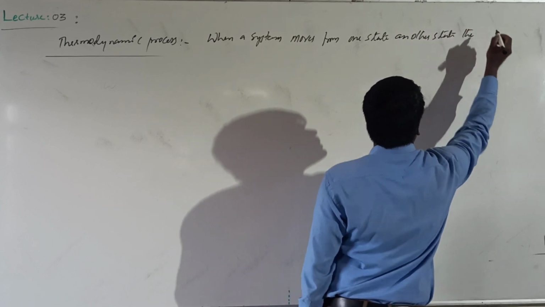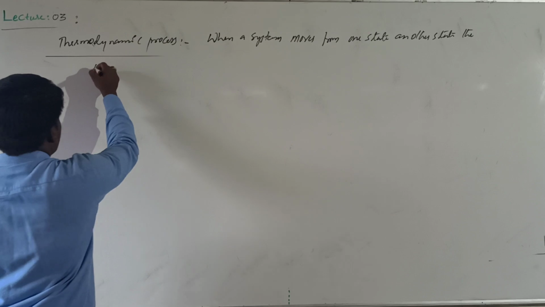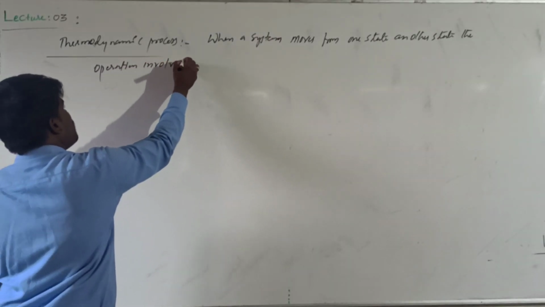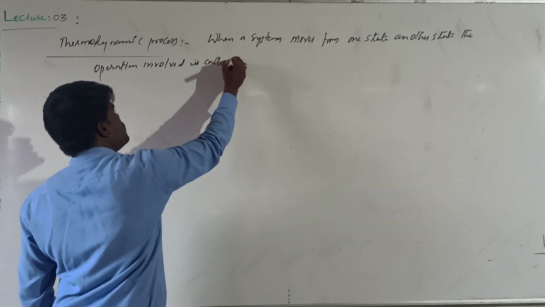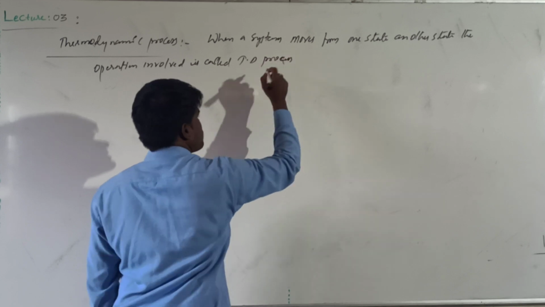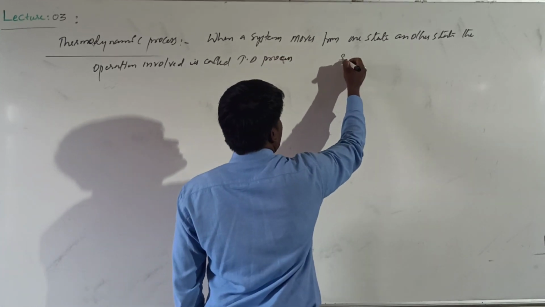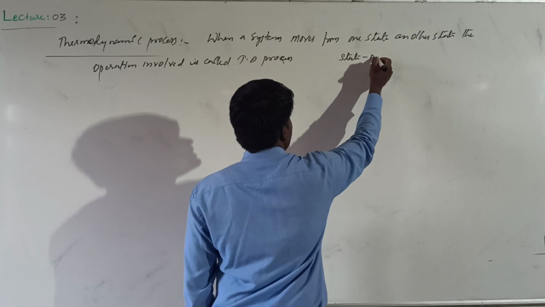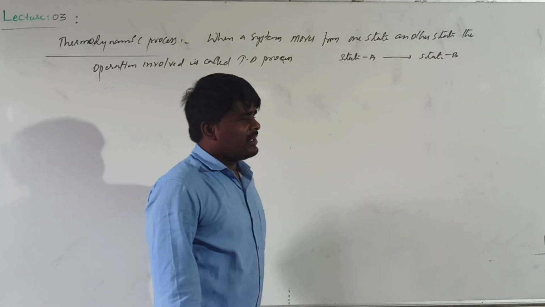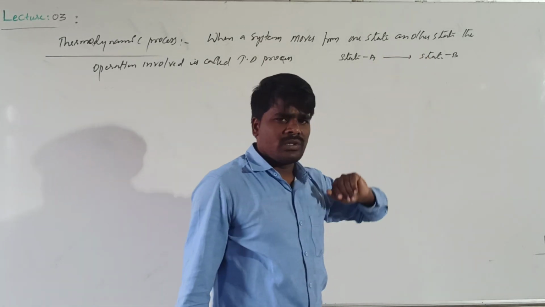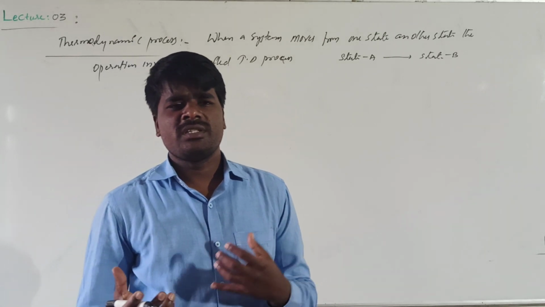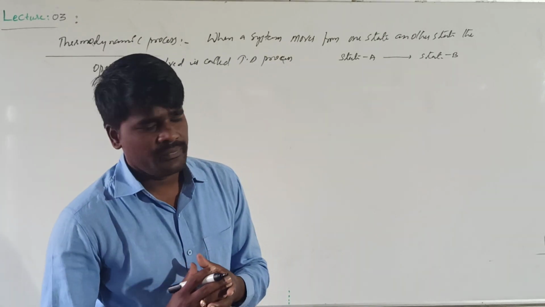the operation involved is called thermodynamic process. For example, assume that there is a system which is at state A, and it is moving to state B. Assume it is at a lower temperature and going to a higher temperature. If any one of the thermodynamic properties is changed, then we say the system has changed from one state to the other state.